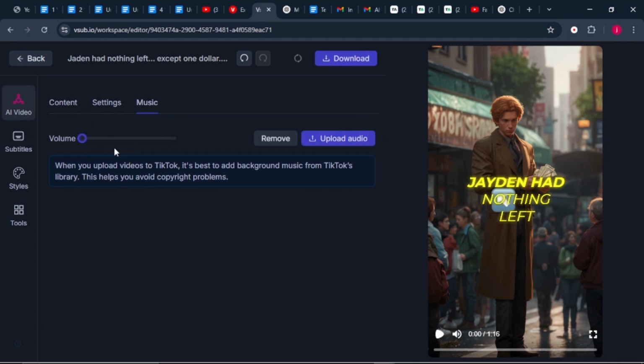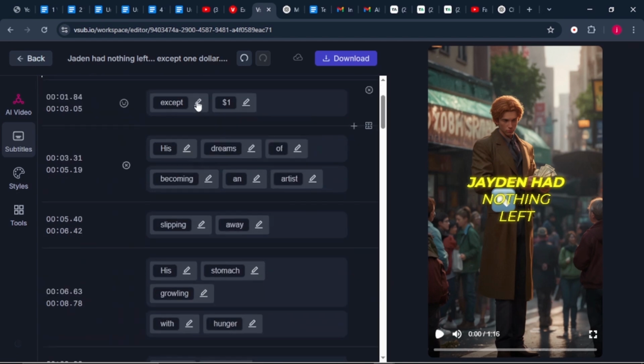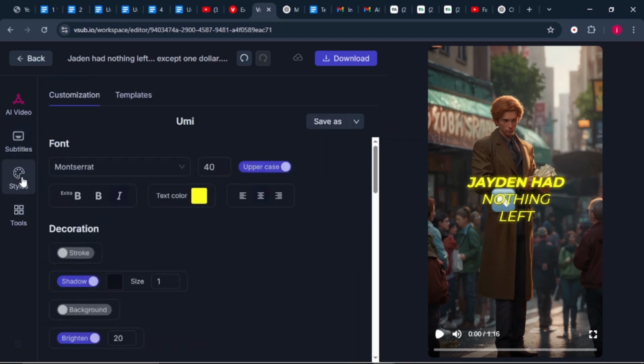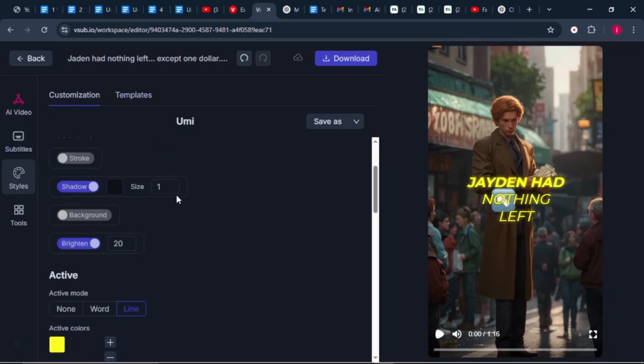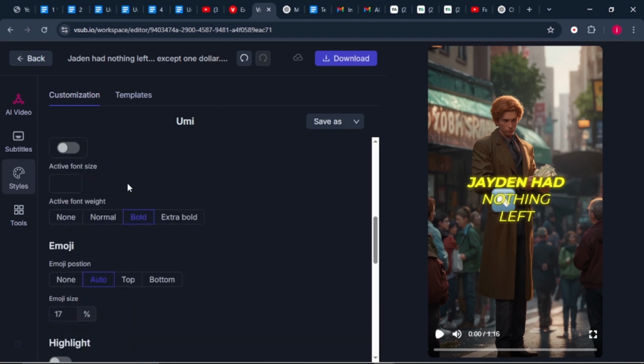But that's not it. When we observe carefully, we've got some text popping up on the screen. So we can come to subtitles here and we can change or edit some words. That's if there is a word that has been misspelled. Then we can come to style here. This is where we can personalize our font, change the color of our font. We can change the font type, add shadows, strokes and backgrounds to our text, and every text effect that we would love to add. Besides that, we've got templates.